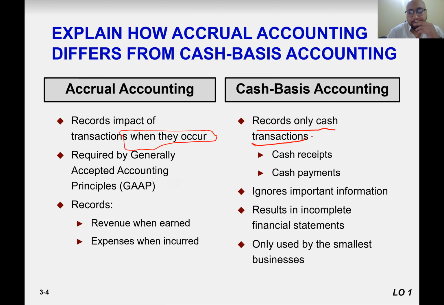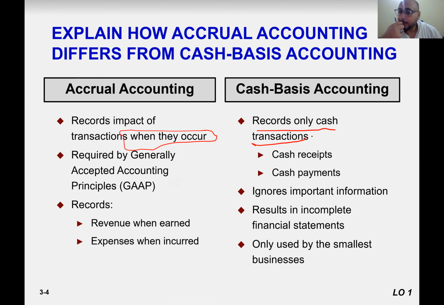What does it mean? Accrual means that if a sale happened now, you record it now. You receive an order and the customer says, I will be paying you later. But the sale is confirmed today, so you record the sales on today's date. While on the cash basis, whenever you receive cash, then you record the sales, because you don't have any credit system.